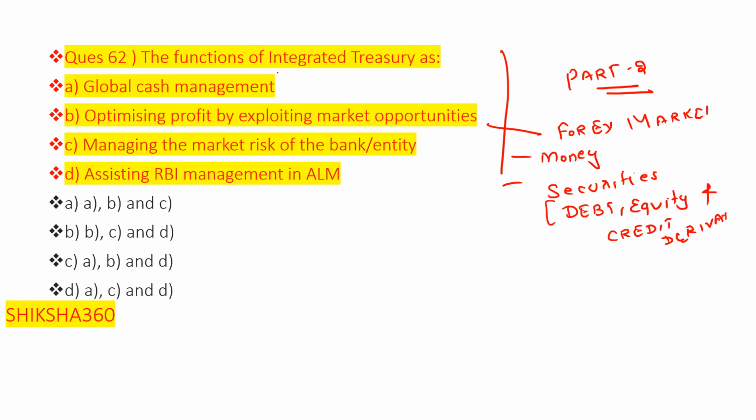So this one is a function, that is global cash management. Yes, this is a function of the integrated treasury. Second one, optimizing profit by exploiting market opportunity, is also a function. That is the forex market, money market, or the securities market.